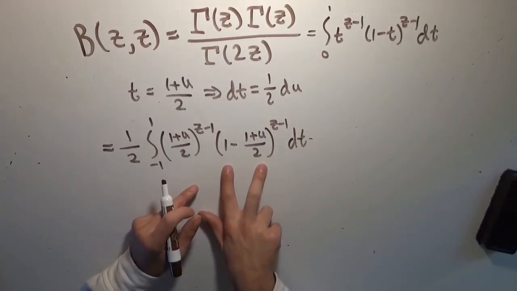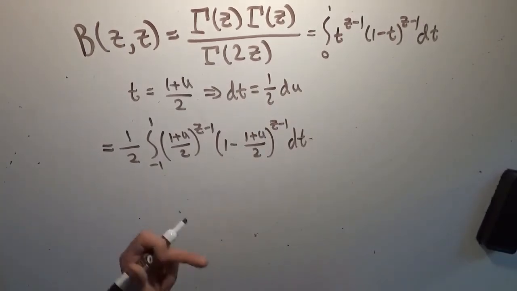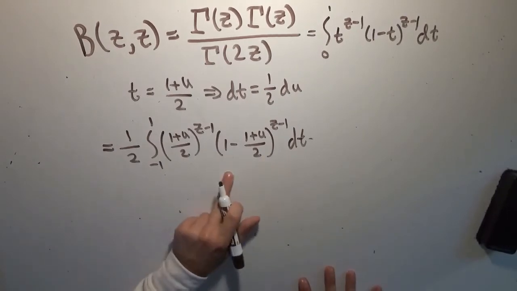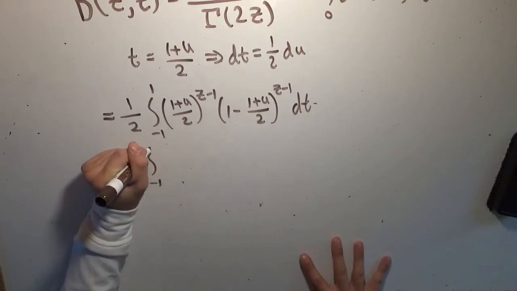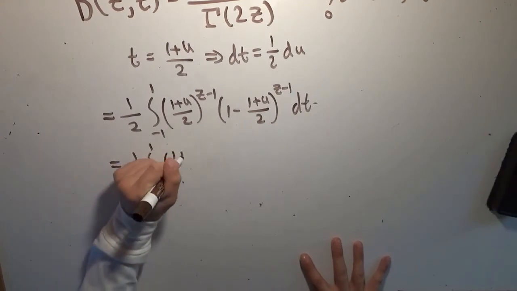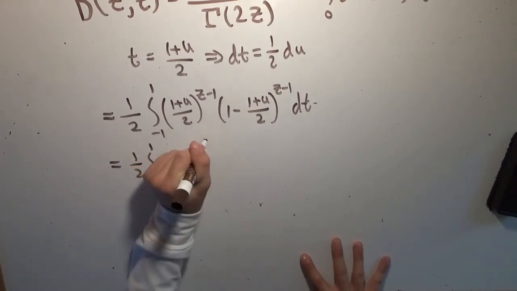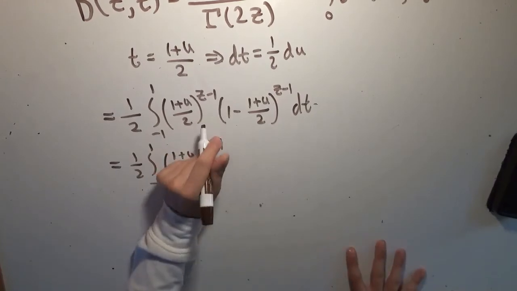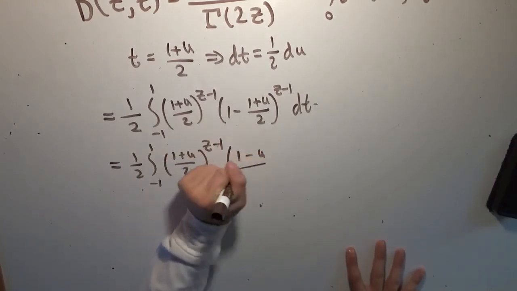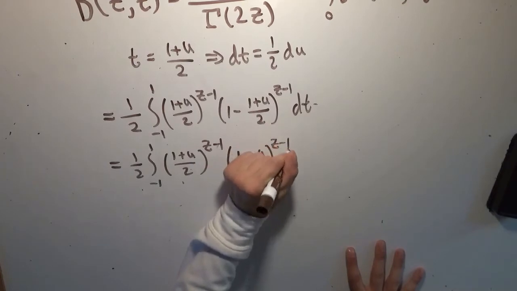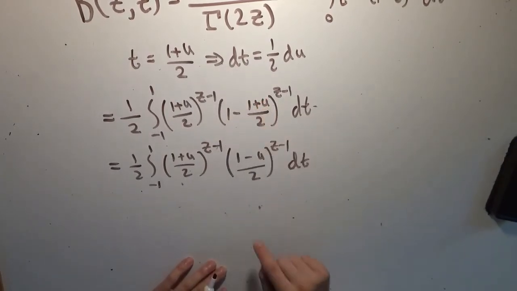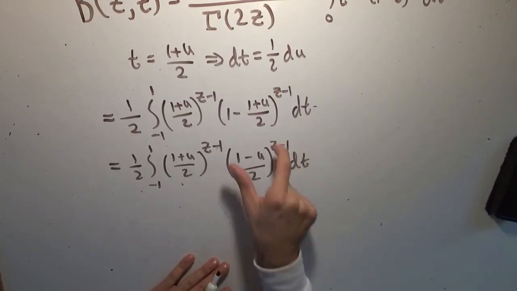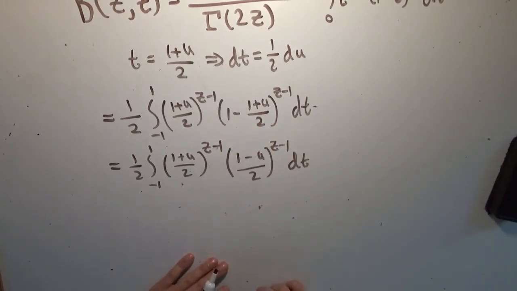Now what we can do is combine these. 1 is the same as 2 over 2, so what we can do is simplify this as 1/2 times the integral from negative 1 to 1 of ((1 plus u) over 2) to the power of z minus 1 times ((1 minus u) over 2) to the power of z minus 1 dt, right? Because when we do 2 over 2 minus (1 plus u) over 2, we end up with (1 minus u) over 2. Just combining those two terms together, we end up with that right there.